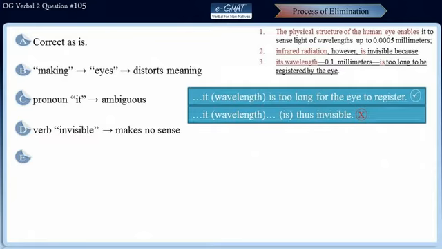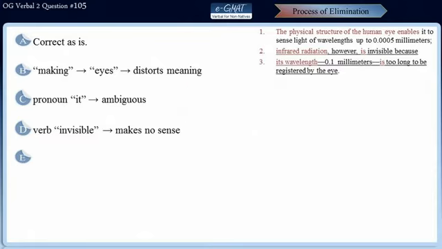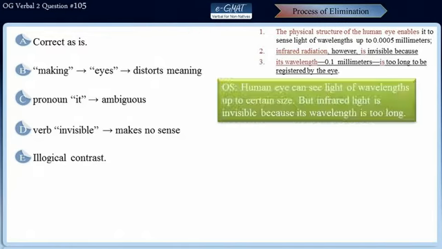Let's take a look at choice E now. Well, choice E does not communicate the contrast very well. Note that the original choice indicates that the human eye can see light of wavelengths up to a certain size, but infrared light is invisible because its wavelength is too long.